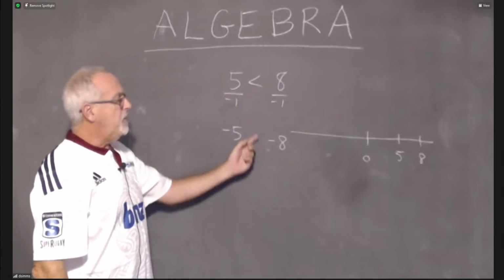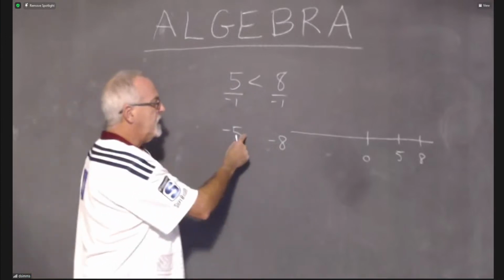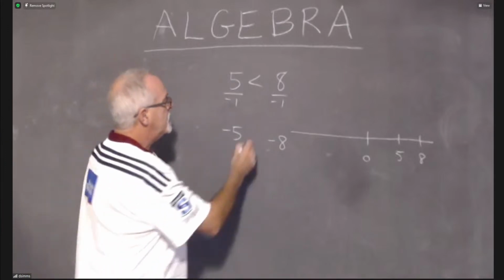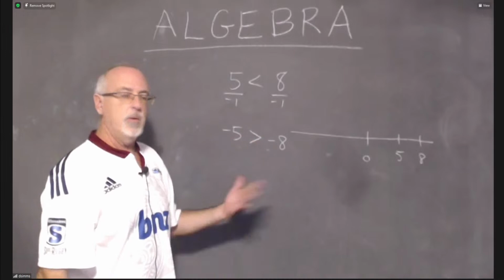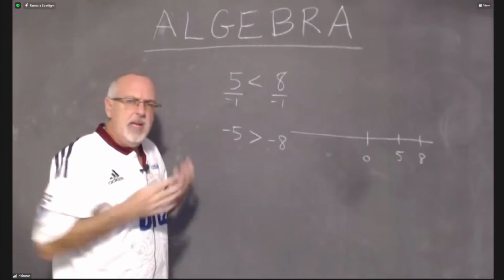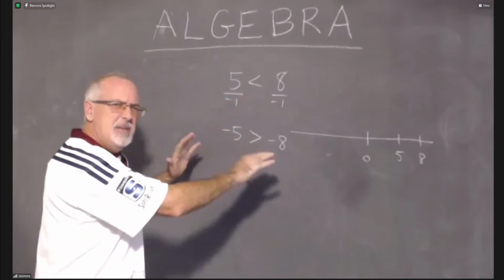But if I just copied on this less than symbol, that's not going to be correct. -5 is not less than -8. -5 is greater than -8. So I have to turn the symbol backwards if I want it to make sense. Does this make it clear? To me, what I've said so far, it's not really clear. I'm on the right path.